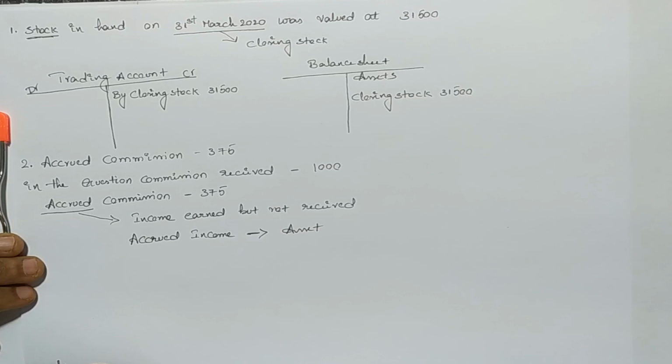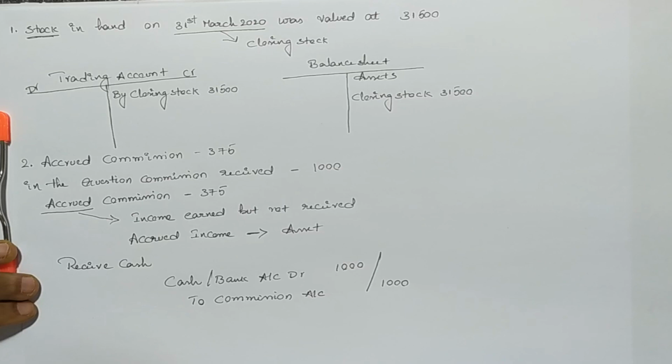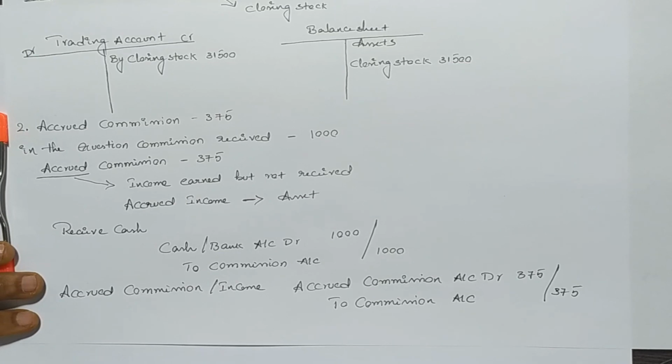In this case, the company or the business considers accrued commission as an asset. Whenever we receive any income through cash or bank, then the entry will be cash or bank account debtor to respective income account. Here the transaction is related to commission. So the entry will be cash or bank account debtor to commission account. The entry for accrued income or accrued commission will be accrued commission account debtor to commission account. Here accrued commission is the asset account. Commission will be the income account.